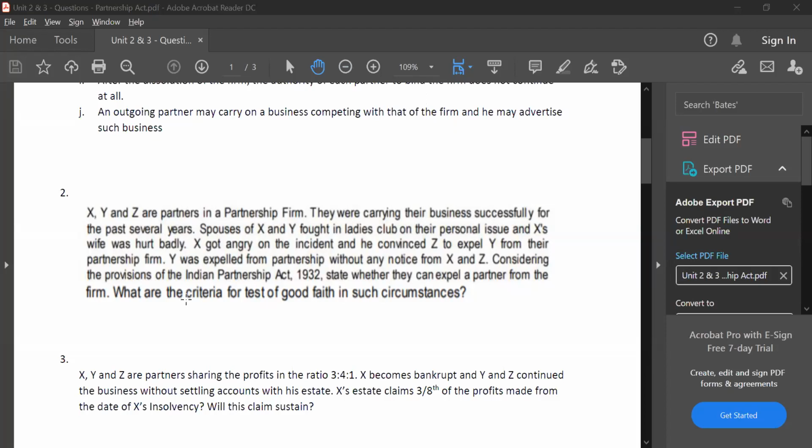Yes, sir. X, Y, and Z are partners in a partnership firm. They were carrying on their business successfully for the past several years. Spouses of X and Y fought in a ladies' club on their personal issues, and X's wife was hurt badly. X got angry at the incident and he convinced Z to expel Y from their partnership firm. Y was expelled from the partnership without any notice. Y was expelled from the partnership firm without any notice from X and Z. Considering the provisions of the Indian Partnership Act, state whether they can expel the partner from the firm. What is the criteria to test good faith in such circumstances?